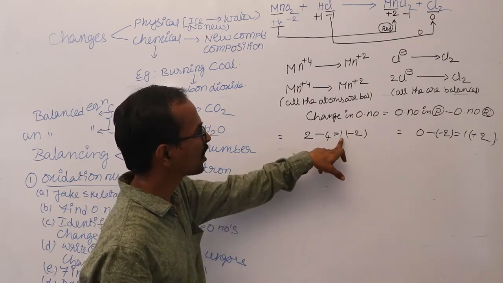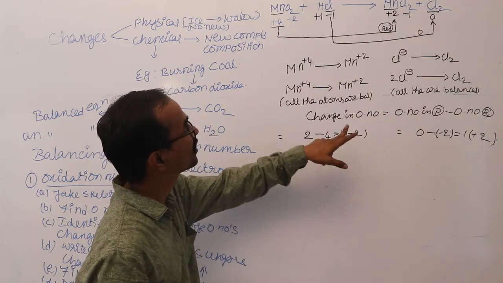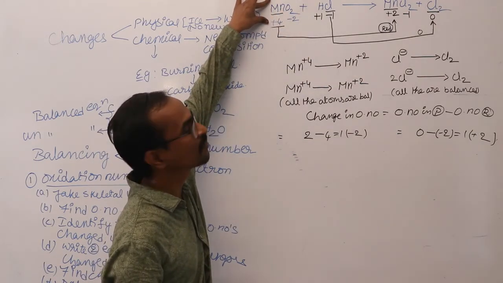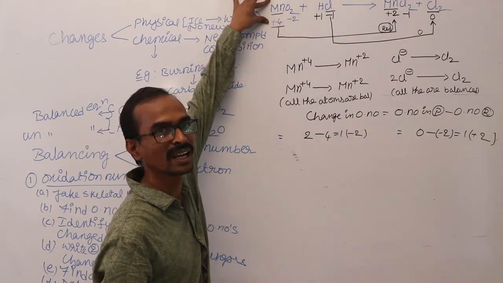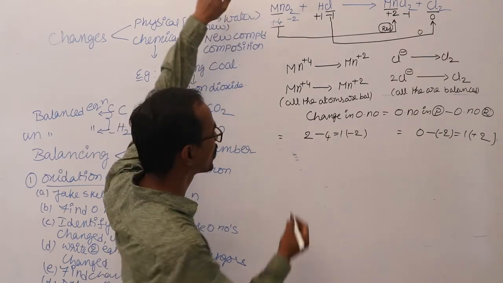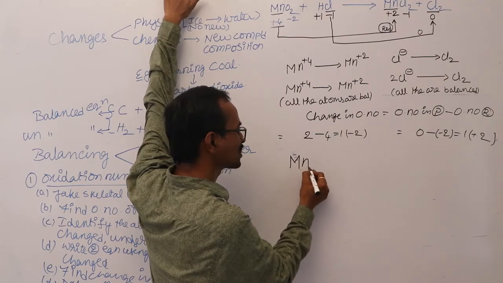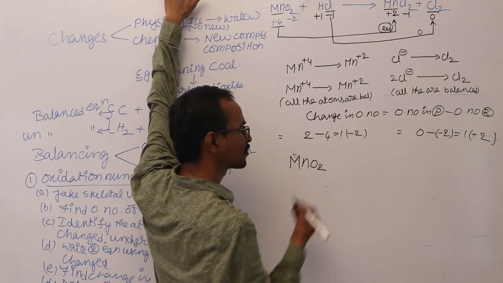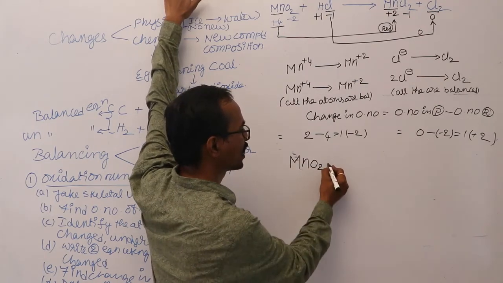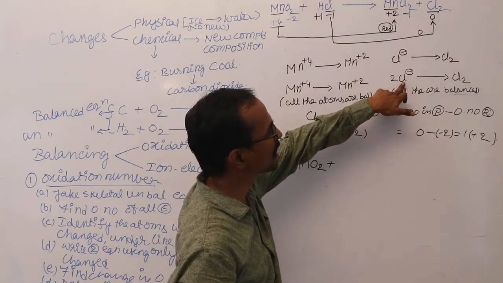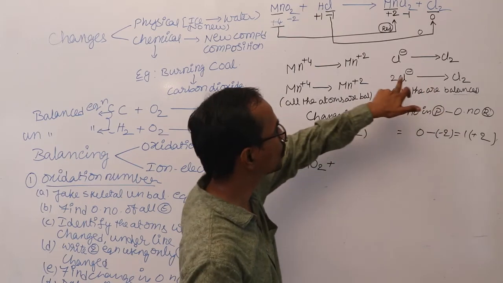Now, what is the coefficient for manganese? 1. That means you just write 1 in front of manganese wherever you find it in the given equation. So here I can write MnO2, as the coefficient of manganese is obtained as 1. Plus, next, wherever you find Cl minus, 1 into 2.